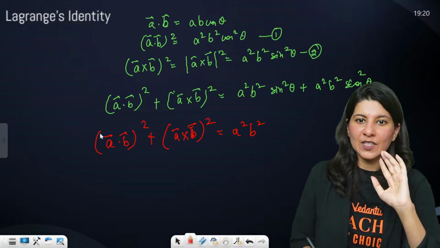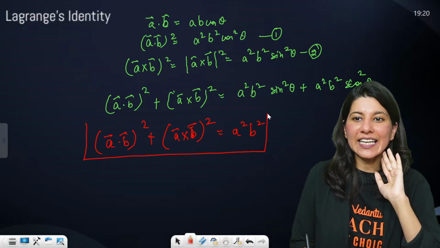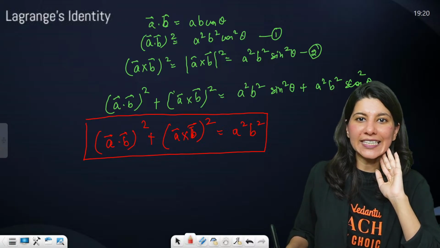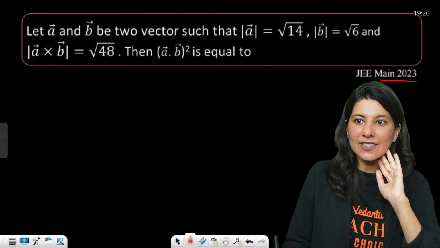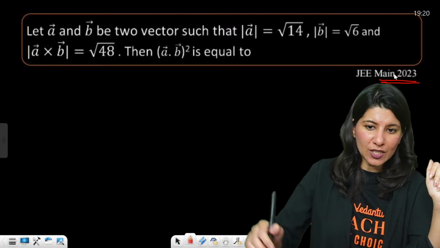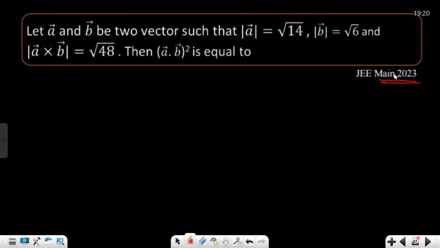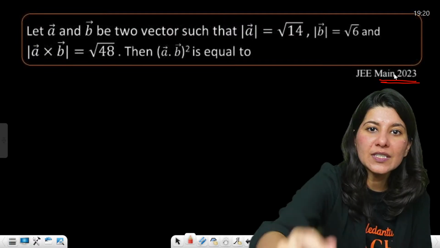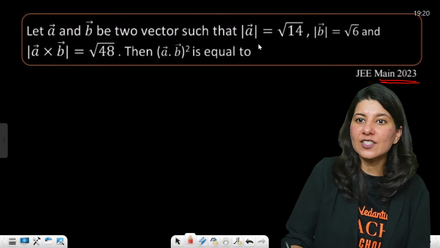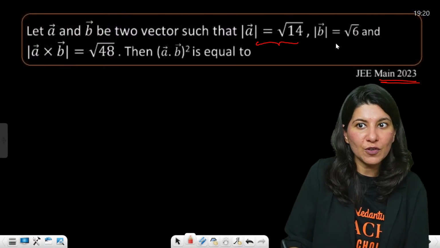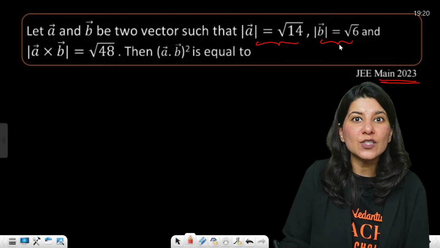Okay. So this is your Lagrange's identity. Let's do one question on Lagrange's identity from JEE Main 2023. Very easy question. You guys will be doing it right here. Okay, so this question says A and B are two vectors such that magnitude of A is root 14, magnitude of B is root 6.